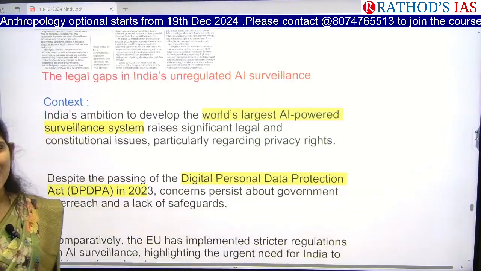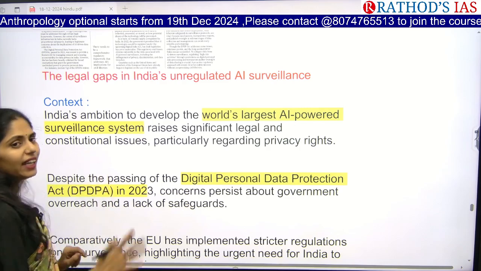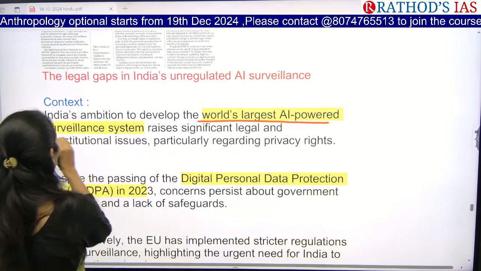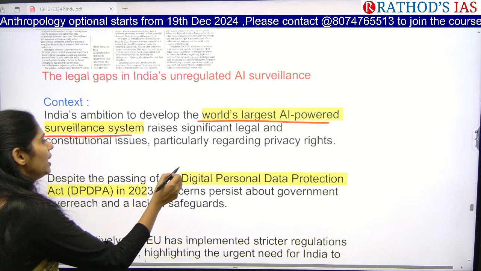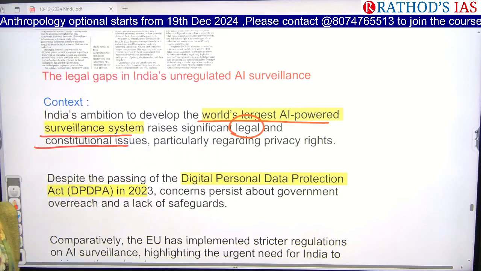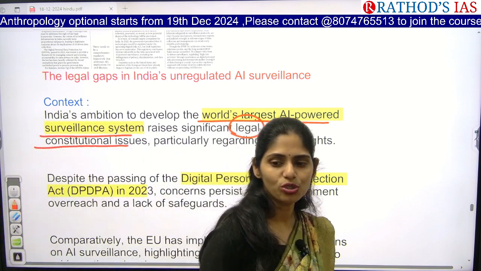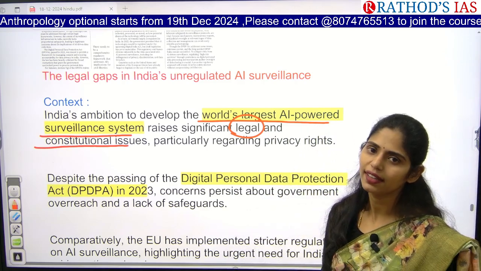So here India has an ambition of developing AI, and India wants to become the world's largest AI-powered surveillance system. But we have some legal as well as constitutional issues. Because, as you all know, the right to privacy is a fundamental right, as held by the Supreme Court in the KS Puttaswamy judgment in 2017 itself.